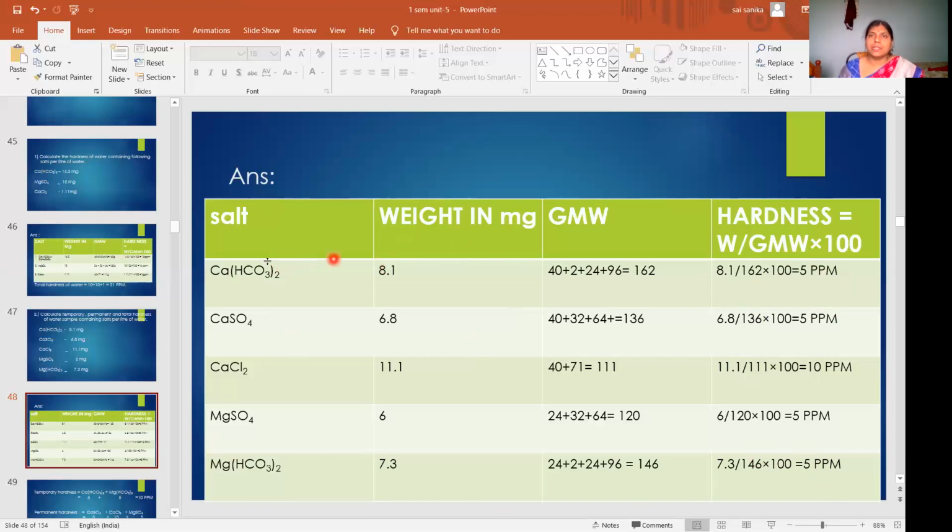Then how will you get the temporary and permanent hardness? First of all, you should know which salts will give temporary hardness and which salts will give permanent hardness. Always bicarbonates give temporary hardness and the remaining salts give permanent hardness. Here there are 2 bicarbonate salts, calcium bicarbonate and magnesium bicarbonate. So hardness due to these two salts gives temporary hardness, and hardness due to these three salts gives permanent hardness.